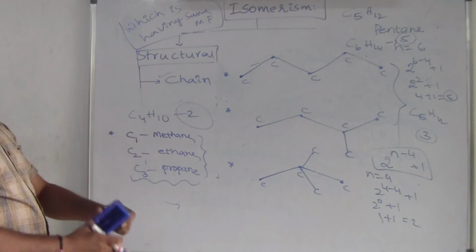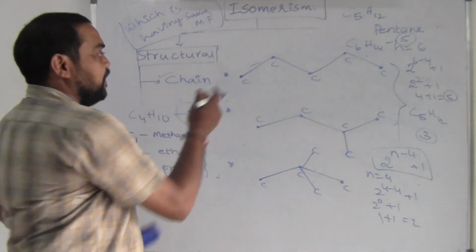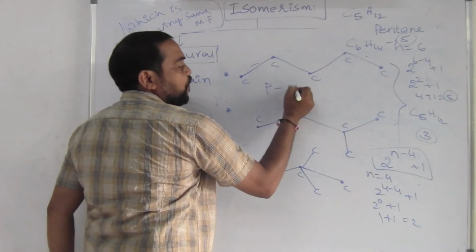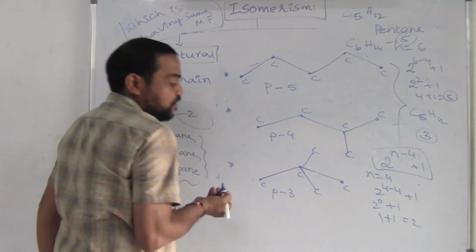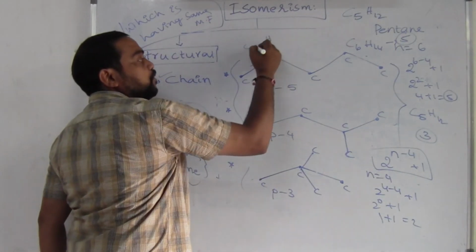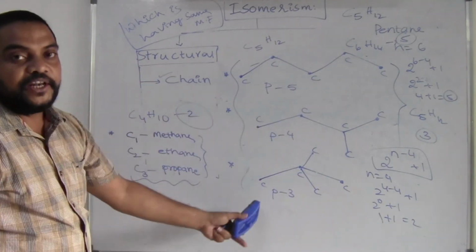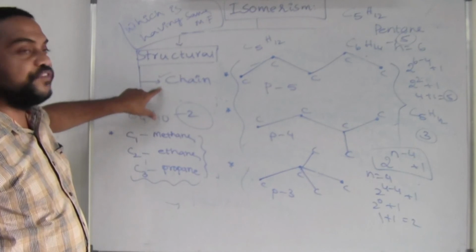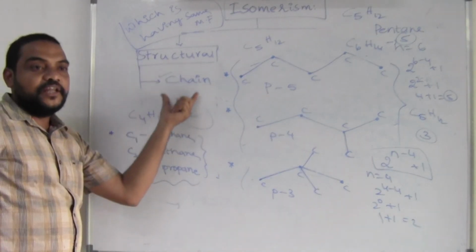So the isomerism topic means it is a comparison. This one, compare all these. In this one the parent chain is having 5 carbons. In this one the parent chain is having 4. In this one the parent chain is having 3. But in all these the carbon number and hydrogen number is the same. That is C5H12. But structurally these are different. That's why this chain isomerism is under the category of structural isomers.